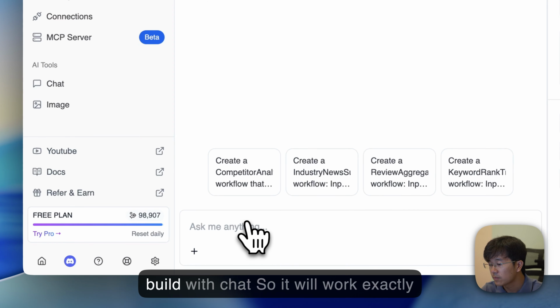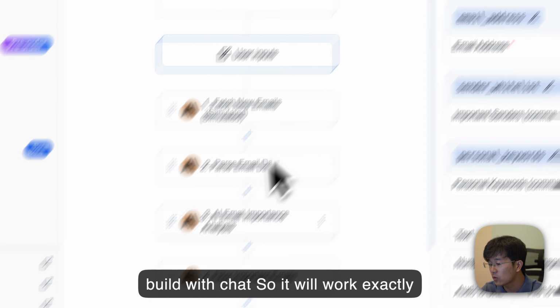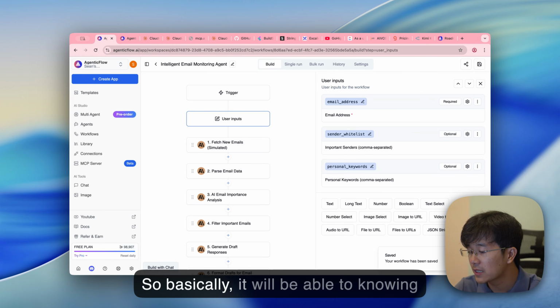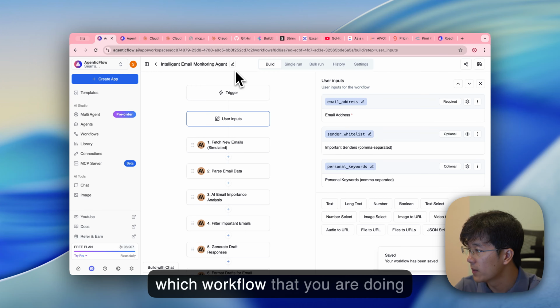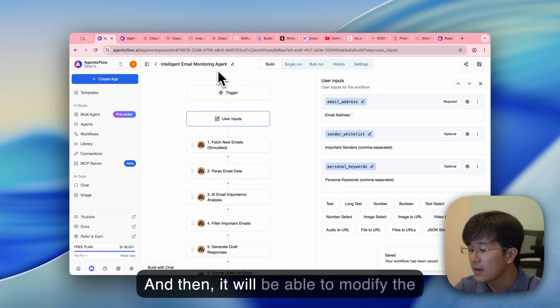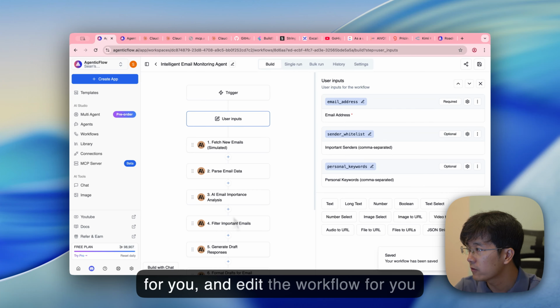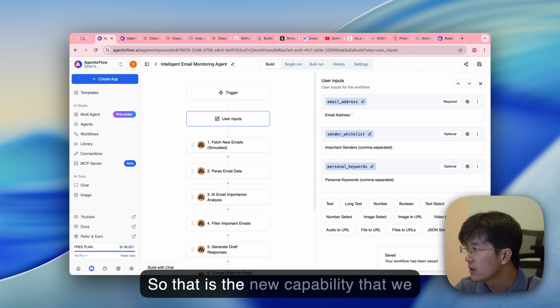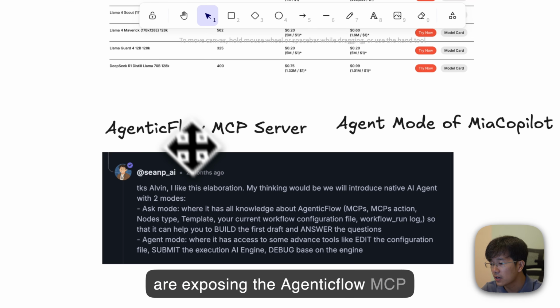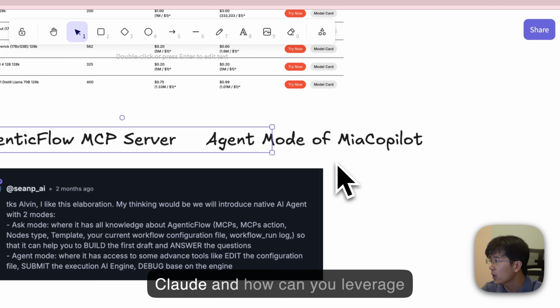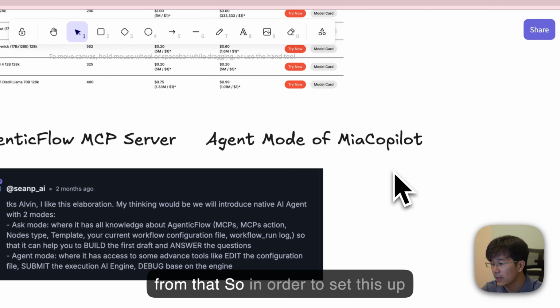So in here, the build with chat will work exactly the same way as Claude does. Basically, it will be able to know where you are at the moment, like which workflow you are working on, and then it will be able to modify the workflow for you, update the workflow for you, and edit the workflow for you. So that is the new capability that we're exposing: the AgenticFlow MCP server, in order to show you in Claude and how you can leverage that.